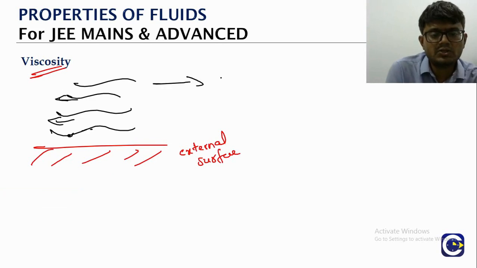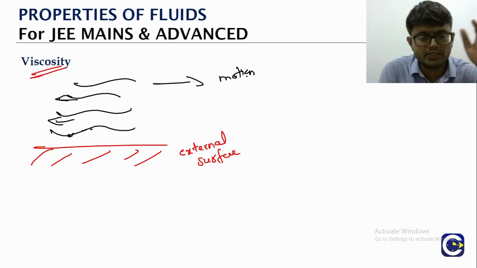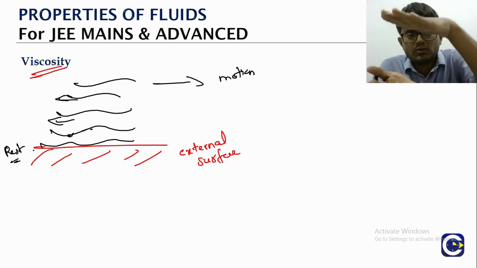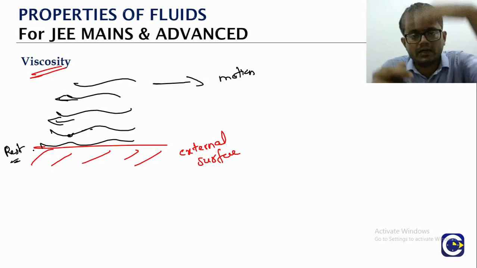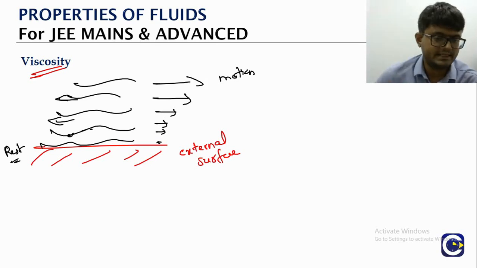Like if the motion is towards the right side, it will oppose the relative motion, the layer to layer relative motion. So that bottommost layer, which is at rest, will try to stop the one above it, and that will try to stop the one above it, like that. As a result, we will get this kind of velocity profile distribution. The bottommost layer is at rest.